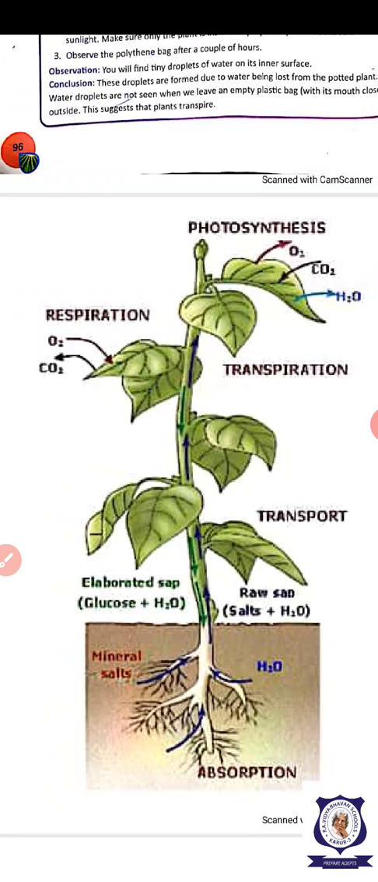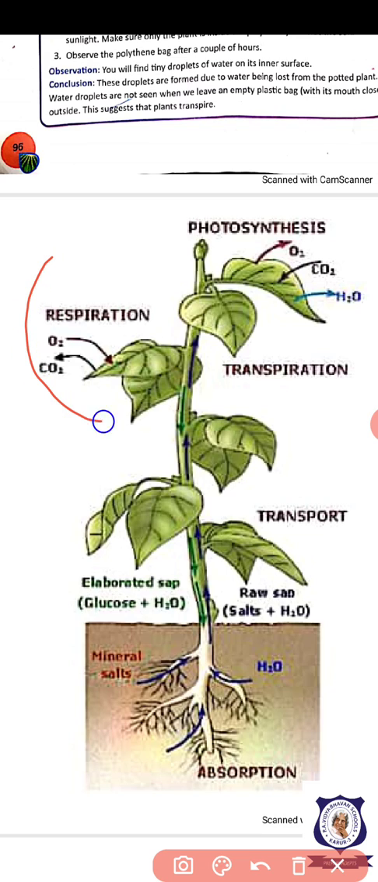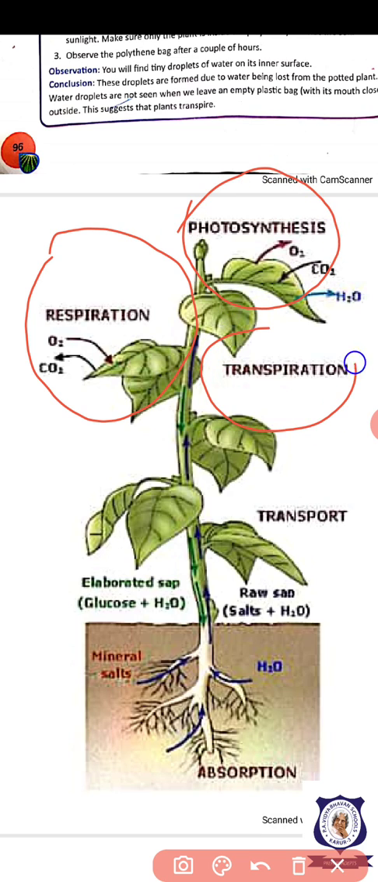Okay. Now in this picture you see the transport system. And now you see respiration. Oxygen is going in, carbon dioxide comes out. The leaf is doing photosynthesis. The leaf is doing transpiration. The leaf is also doing transportation. Okay. Now you understand all these four functions.